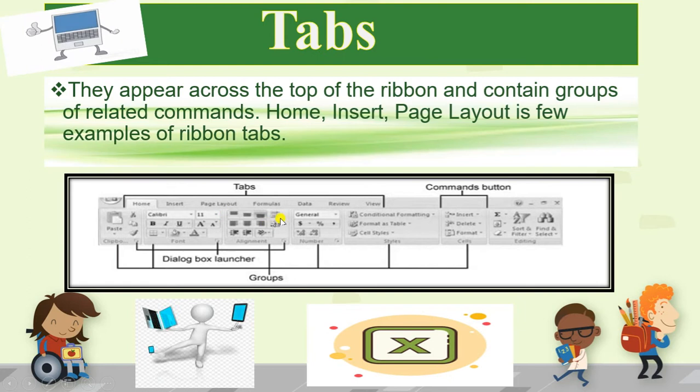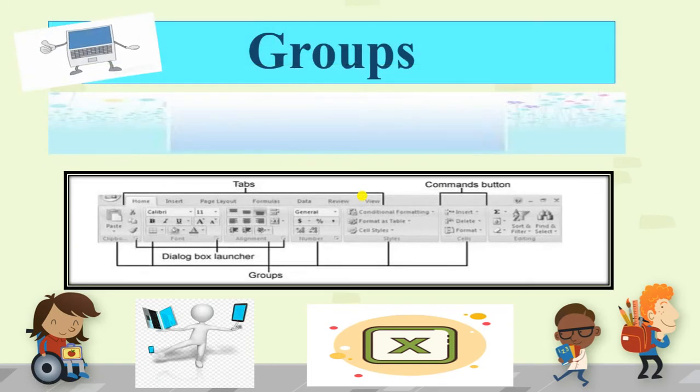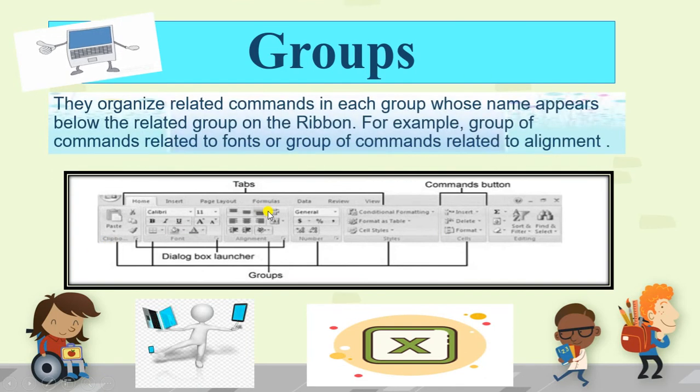Home, Insert, Page Layout, Formulas, Data, Review, View. These are all the tabs we have. Now the next is the group, and at the bottom of the ribbon you can see the groups. These are the organized commands in each group, whose name appears below the related group in the ribbon. Every group has different commands according to the tabs. For example, a group of commands related to the font or a group of commands related to the alignment. All have different commands.